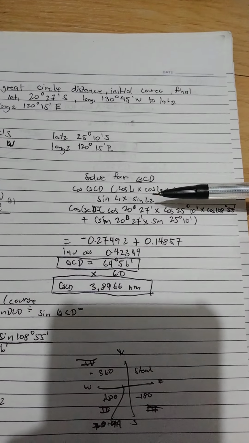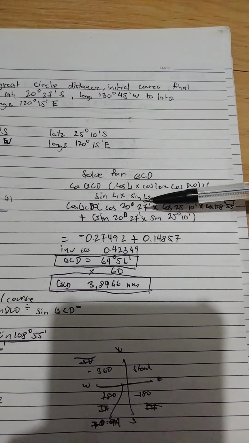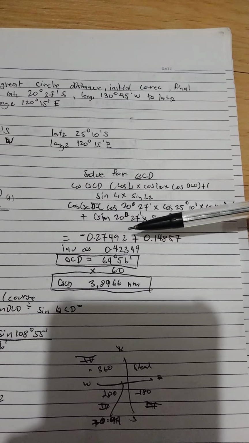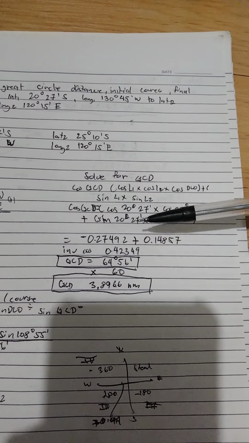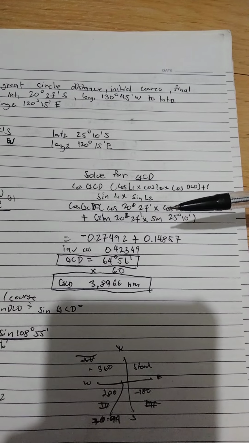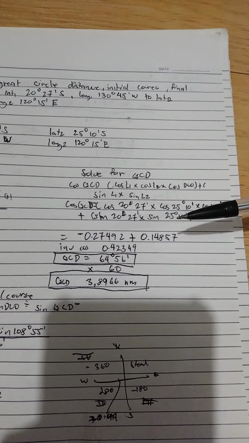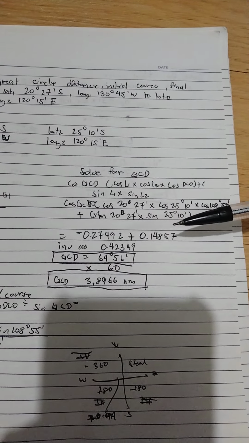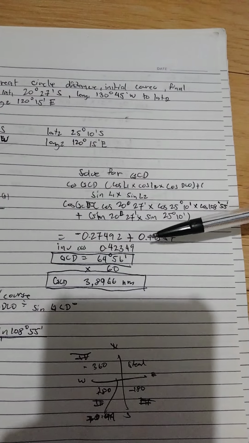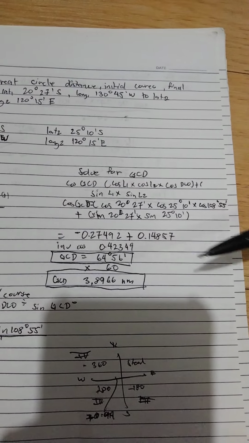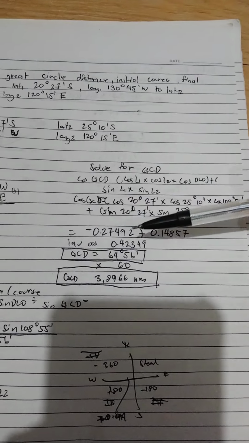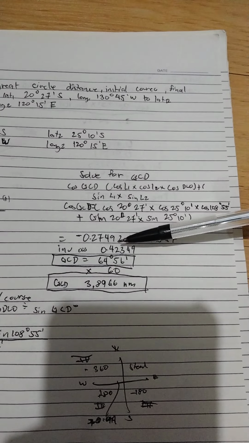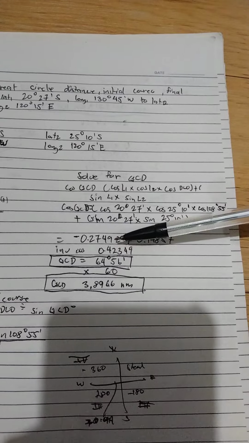The cosine product is negative 0.27492, the sine product is 0.148757, and adding them gives 0.42349.